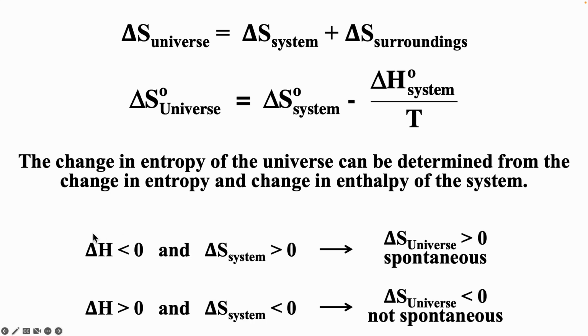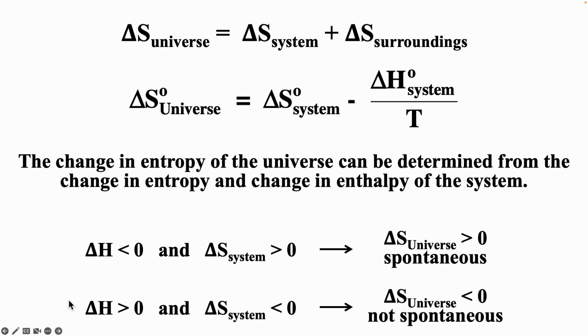So if delta H is less than 0, that's exothermic. Heat's going from the system to the surroundings. And if delta S system is positive, then that tells us this is spontaneous, right? Delta H less than 0 tells us delta S of the surroundings is going to be positive. And we're told that delta S system is positive, so that tells us delta S universe must be positive, and so it would be a spontaneous process. And again, spontaneous does not mean instantaneous, but means it does occur without any outside intervention.